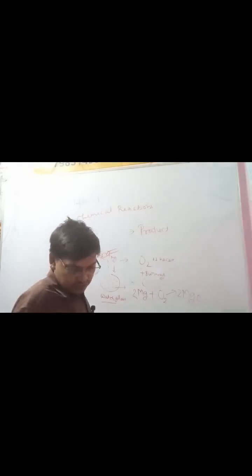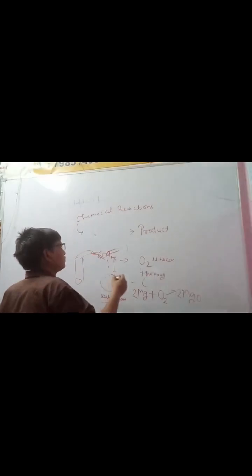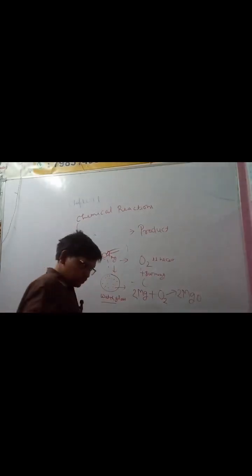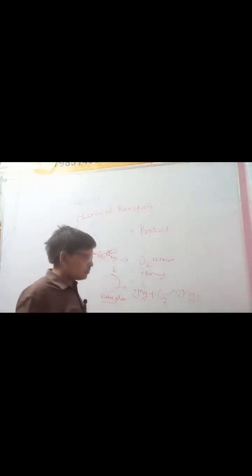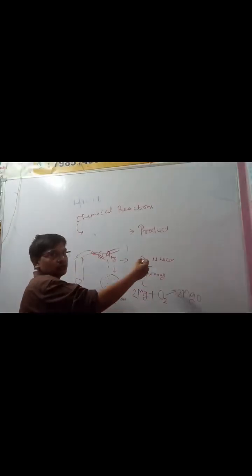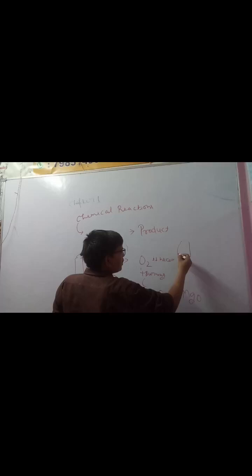In a conical flask, they have taken dilute sulfuric acid. Here we can show the conical flask. This is the conical flask.